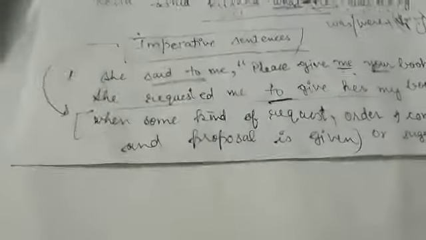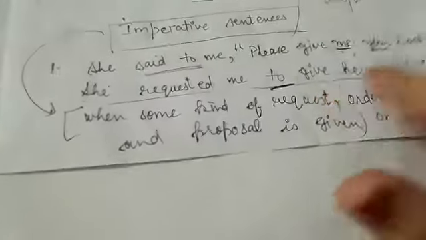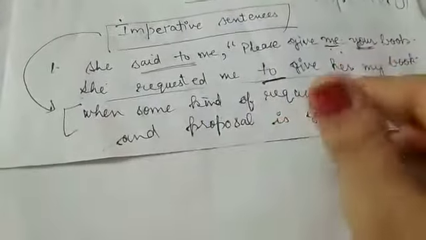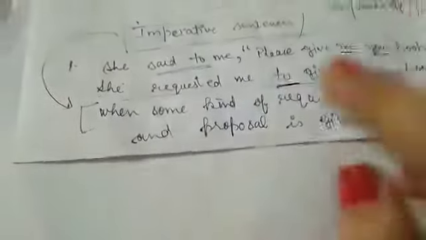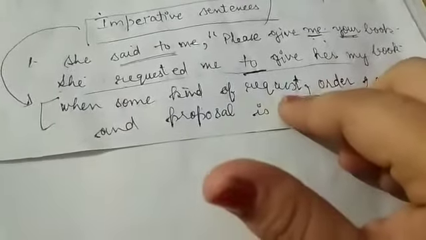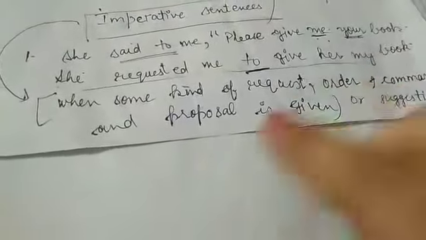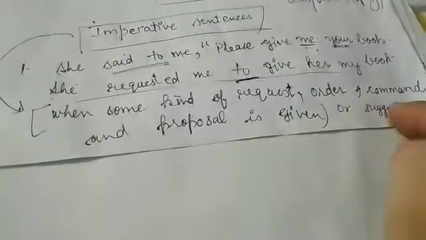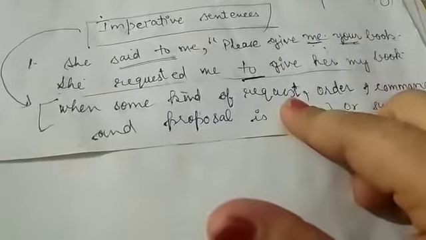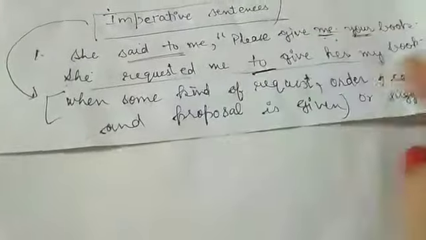In this part of the video, we are going to learn how imperative sentences are changed into indirect speech. What are imperative sentences? Imperative sentences are those sentences in which some kind of appeal, request, order, command, proposal or suggestion is given. Clear? If any kind of request is made, for example, if the word please is given,